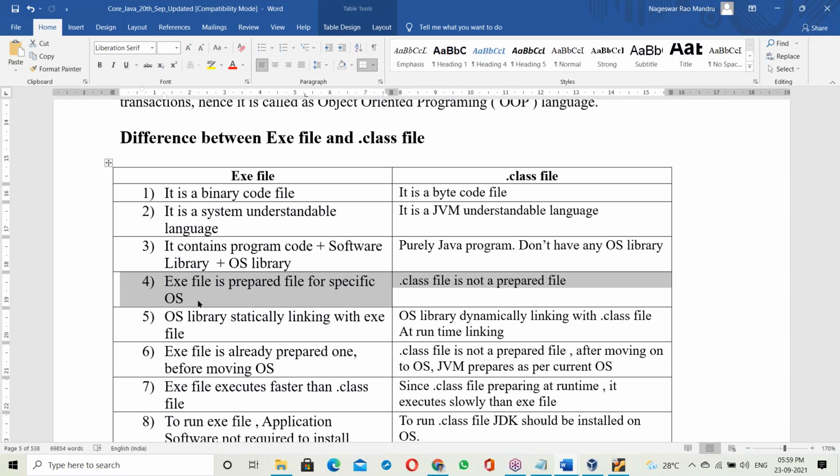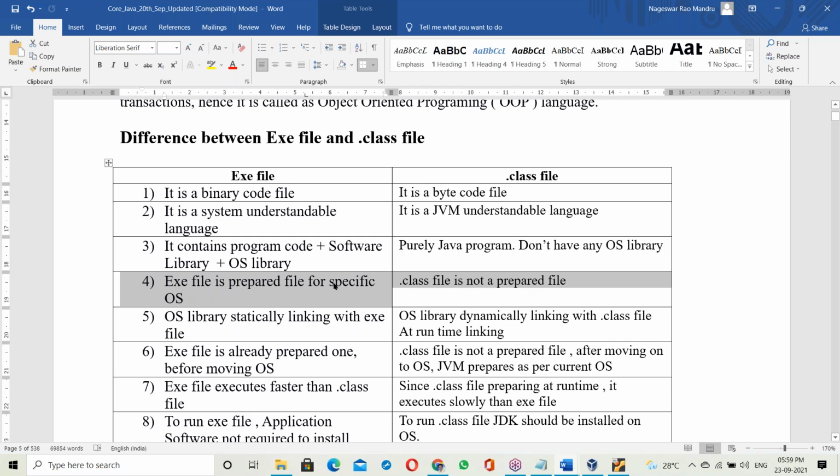Suppose an exe file is prepared on a Linux base. It is already linked with the Linux base library, so it is an already prepared file. So an exe file is a prepared file for a specific OS. What about a dot class file? It is not a prepared file. It's just a plain Java program that is not prepared for any OS.